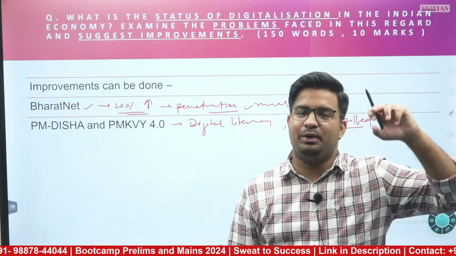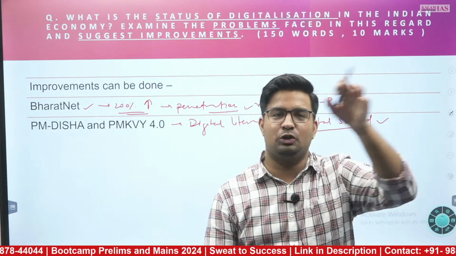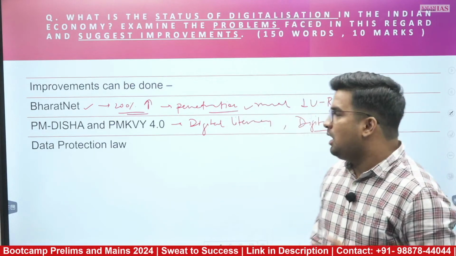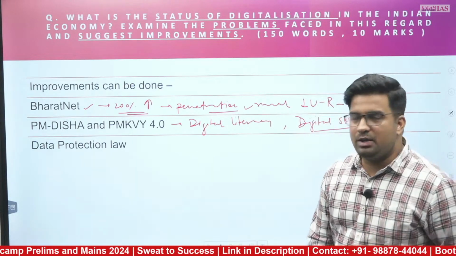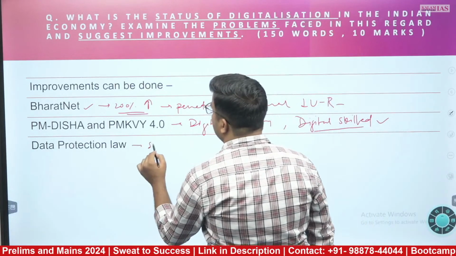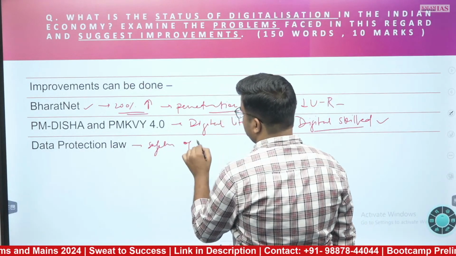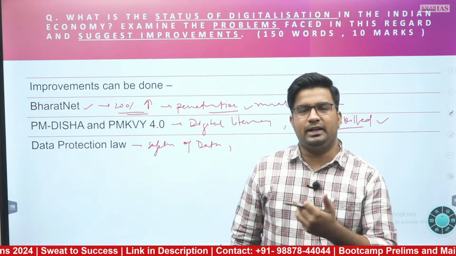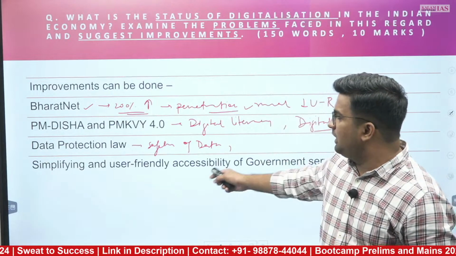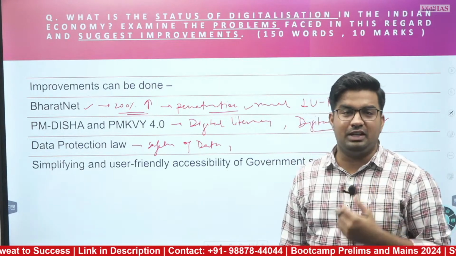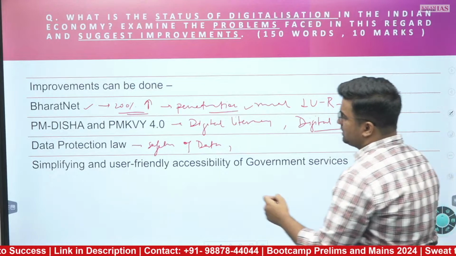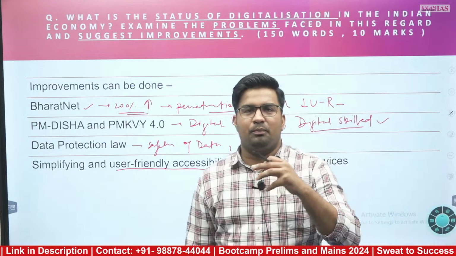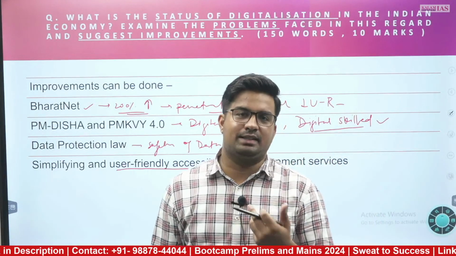You should not be limited to one stakeholder only. There should be a broad dimension to your answer writing when it is about digitalization. Furthermore, the data protection law is very important for the safety of data and to safeguard people from fraud. Furthermore, simplify the digital applications or digital infrastructure facilities so that they are user friendly for many people who are unable to access different government services.